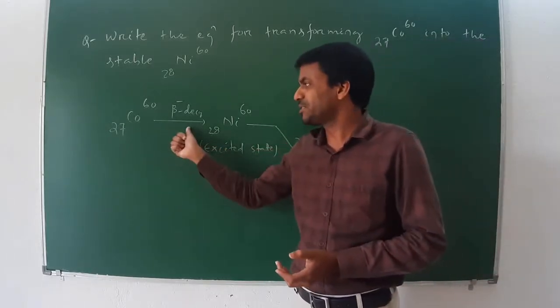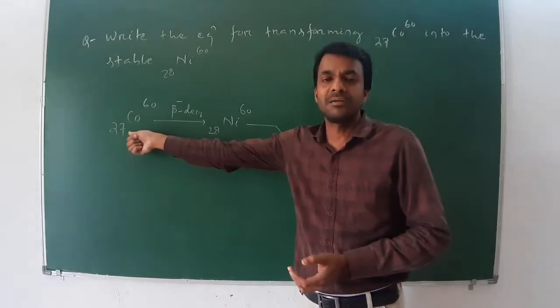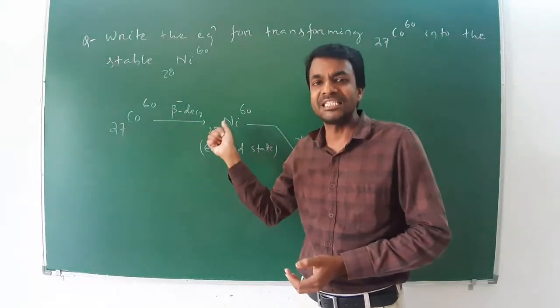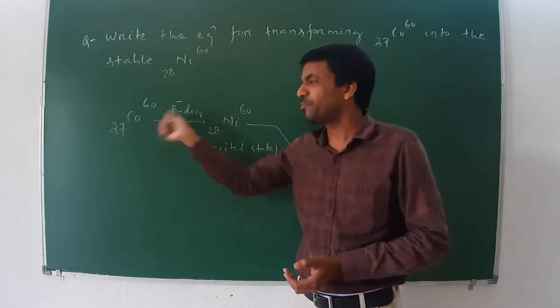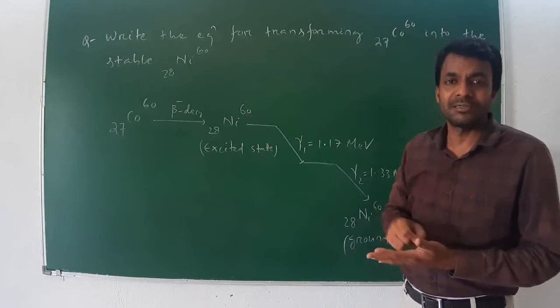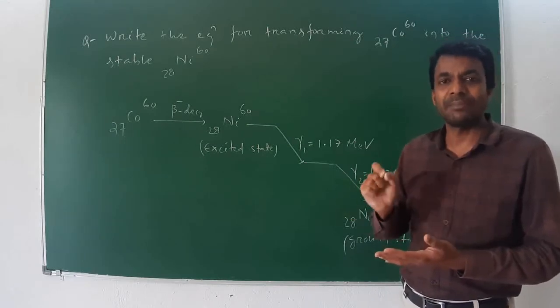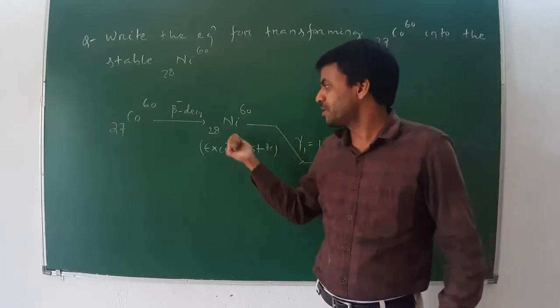In beta minus decay, the atomic number increases by 1 but the mass number remains unchanged. Therefore, from unstable cobalt to nickel, beta minus decay occurred.